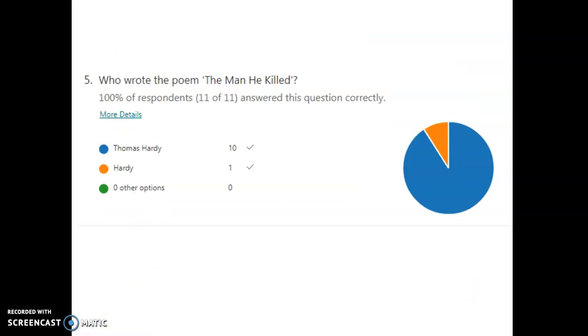One of the poems you were asked to look at this week, and you all managed to get that answer spot on. Thomas Hardy, or Hardy there, he was the author of that poem, so well done for that.